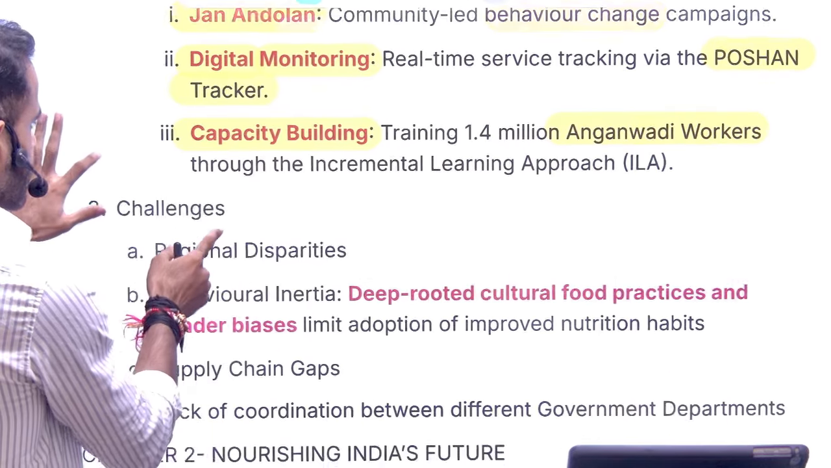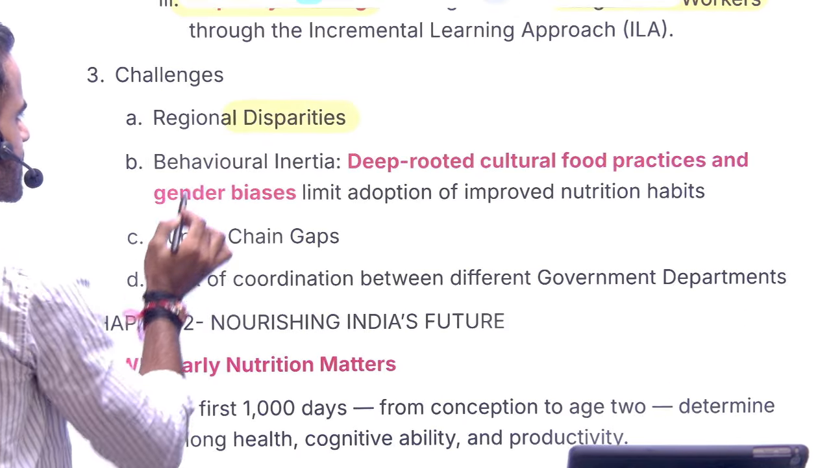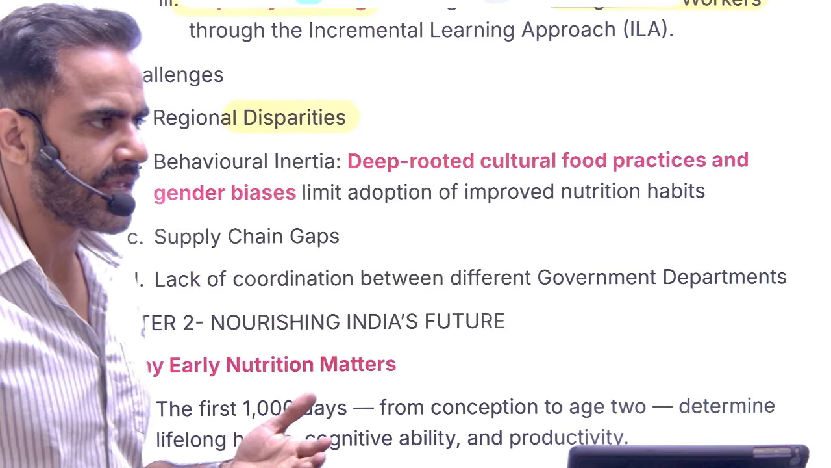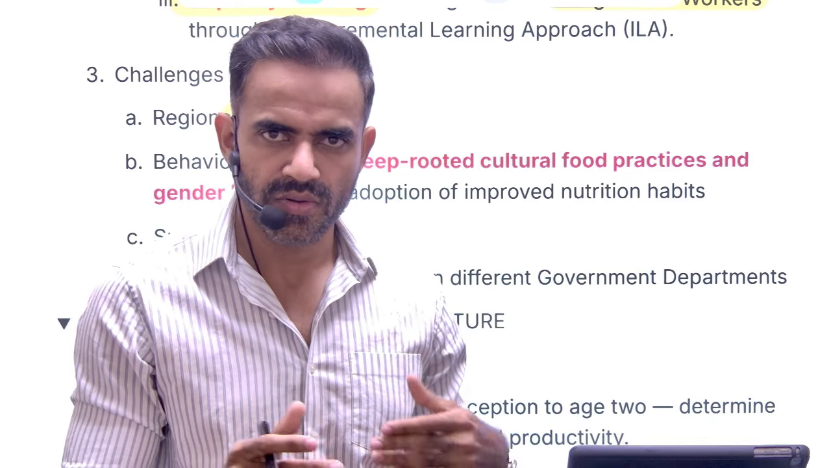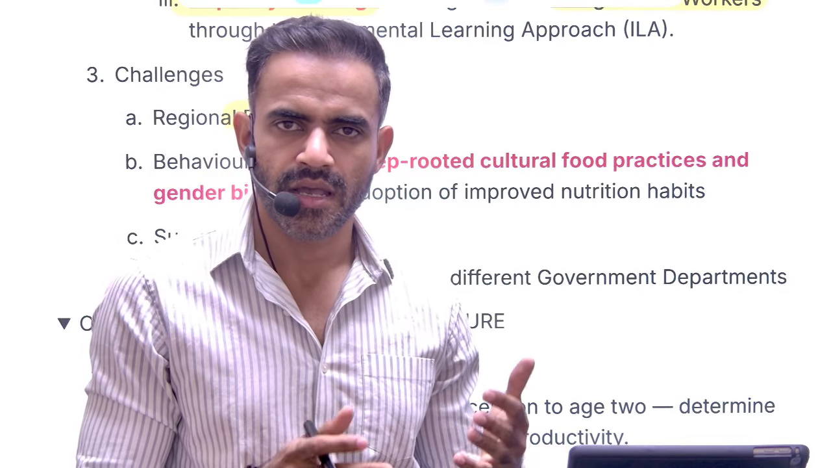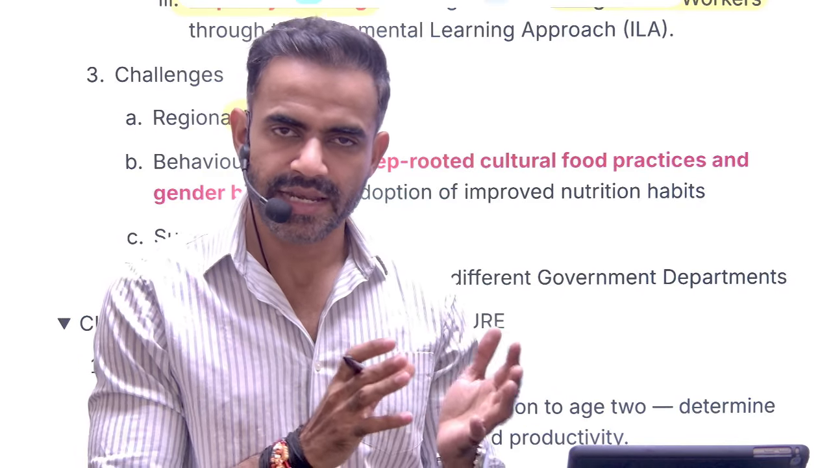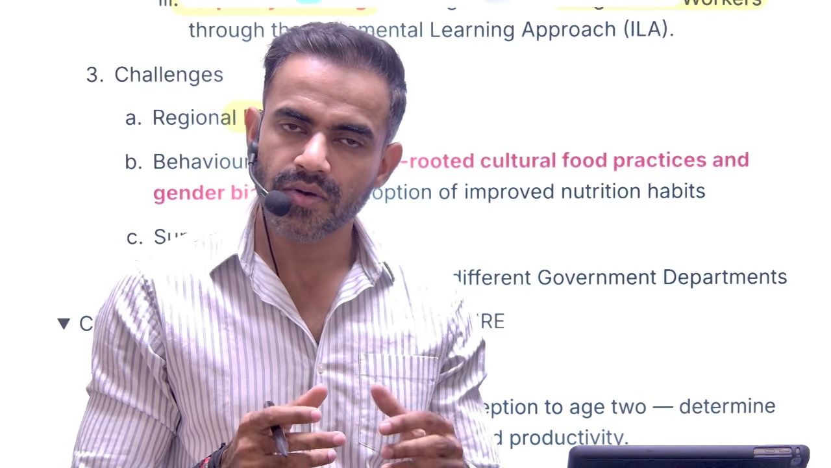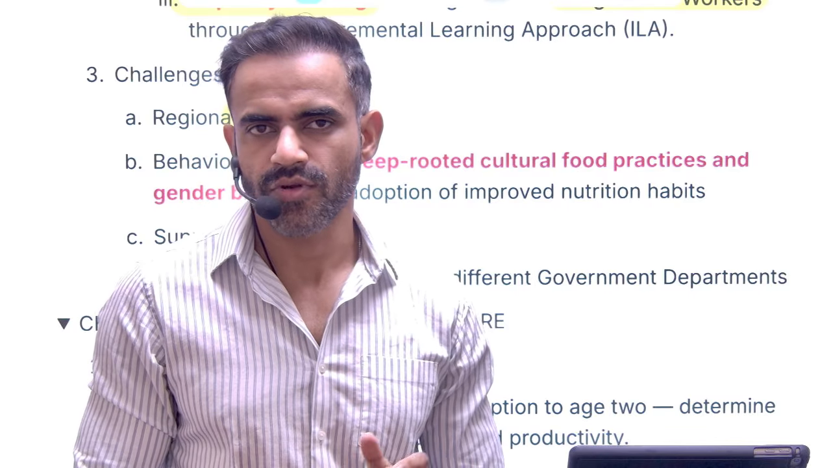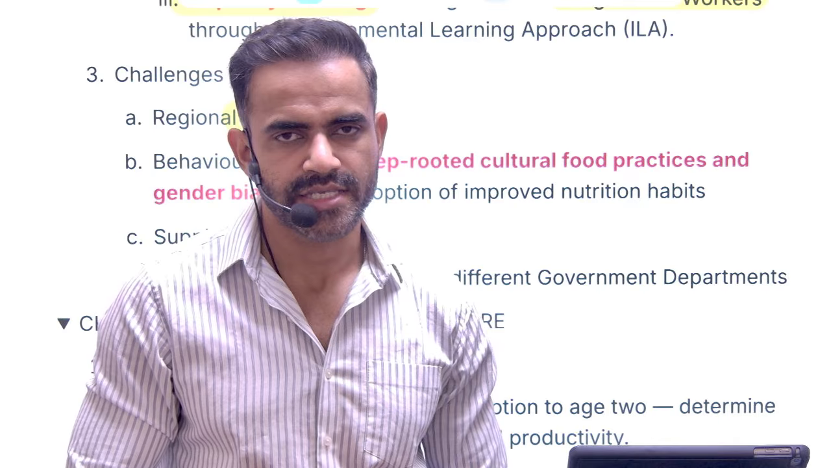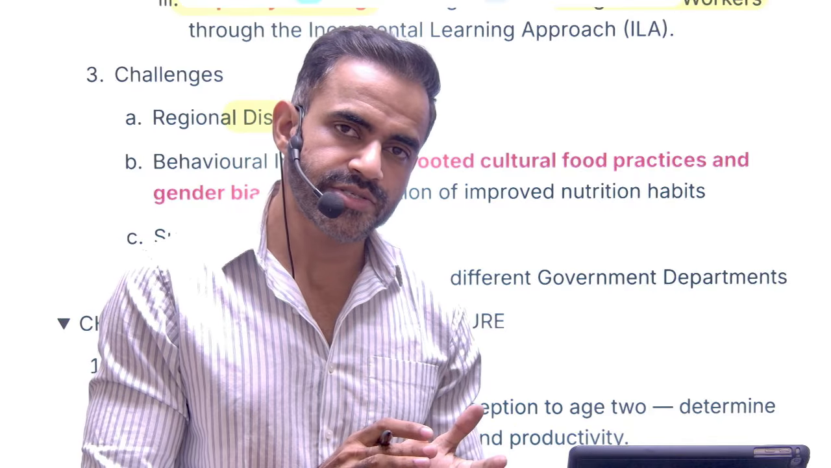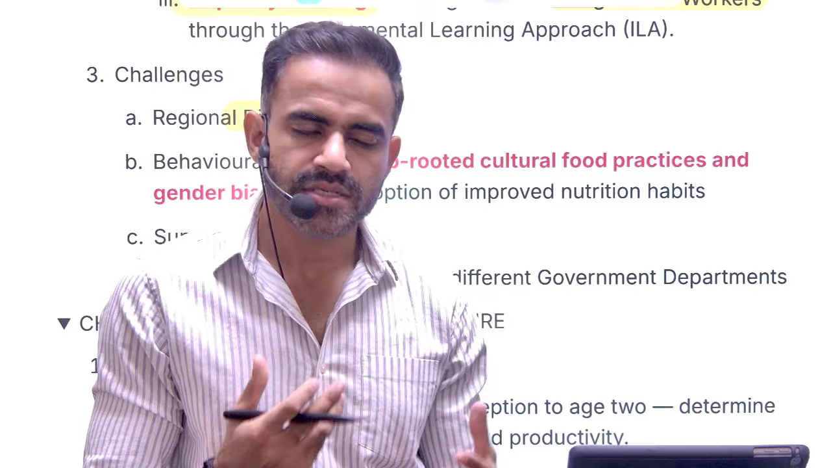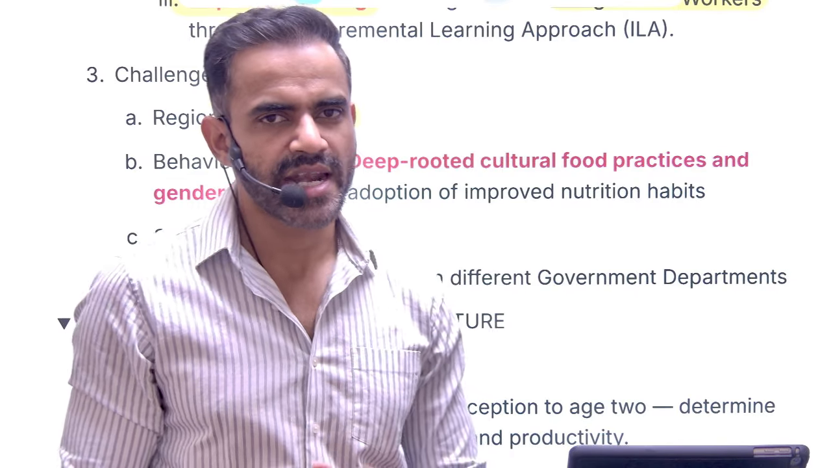Now, what are the challenges? Number one challenge is regional disparity. Regional disparity exists among states also. Different states have different performance. For example, states like Bihar lag behind. Another challenge is disparity within a state. For example, intra-state disparities. Some districts perform better. Within the same district also, rural-urban disparities are there.